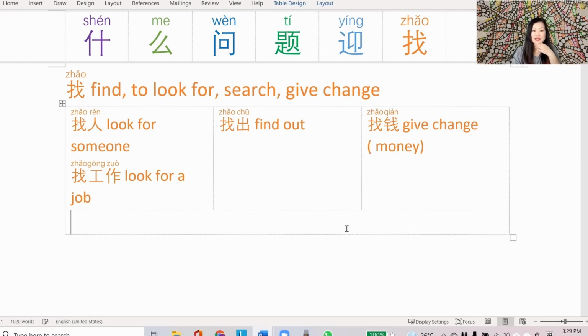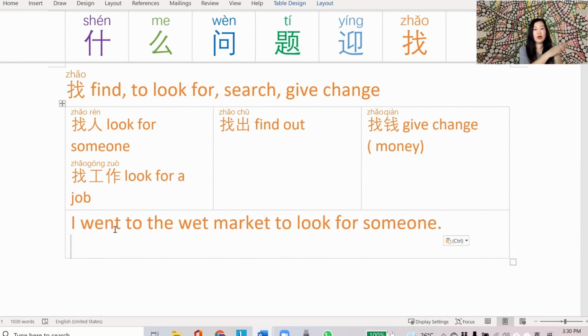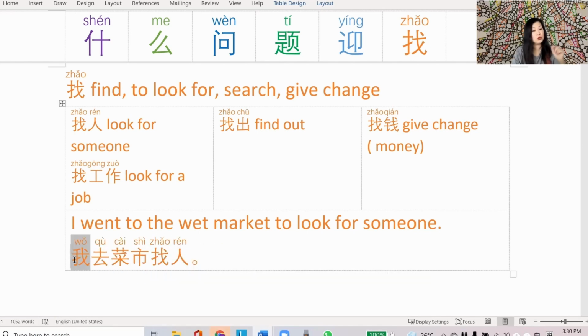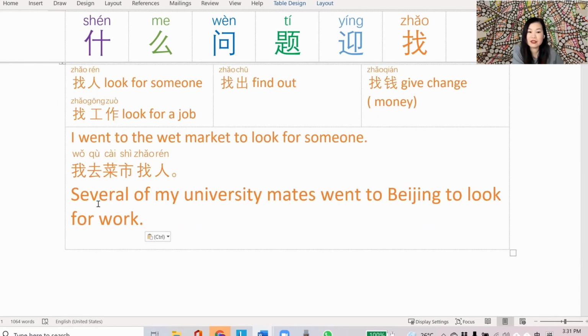Let's make some sentences. Here's a pretty straightforward one. I went to the wet market to look for someone. 我去菜市找人. Yeah, this is a bit strange, but I'm going to the wet market to look for someone instead of something. Okay, let's try 找工作. Here's the sentence.